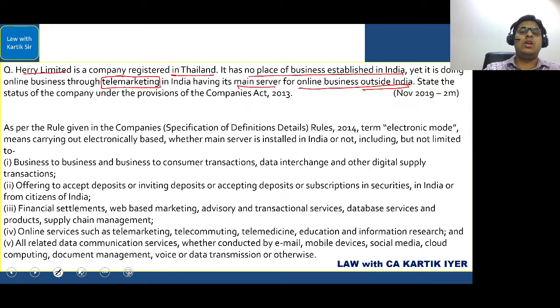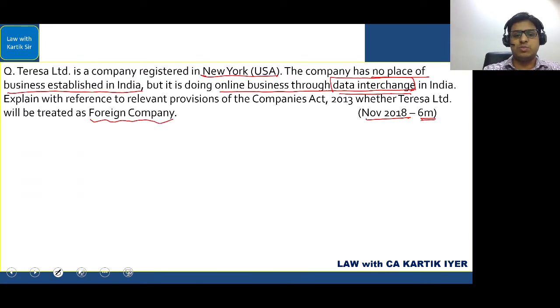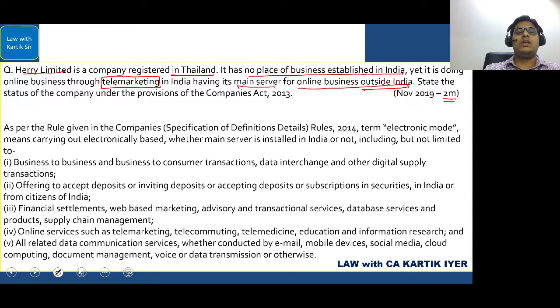Okay. Now, this question has come for 2 marks, but both the questions are very, very similar. This question was asked for 6 marks, this question for 2 marks. Why I'm doing these two questions together, now you'll understand. Whenever a 2 mark question comes, you have the liberty to directly come to the point.